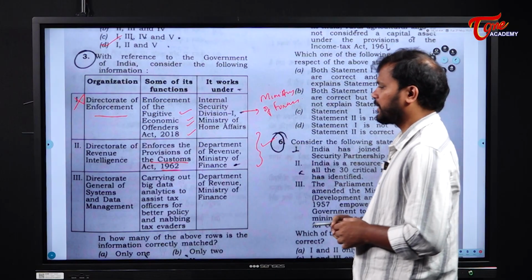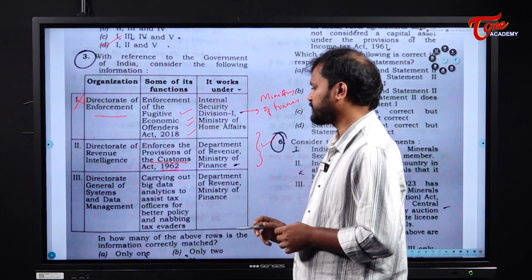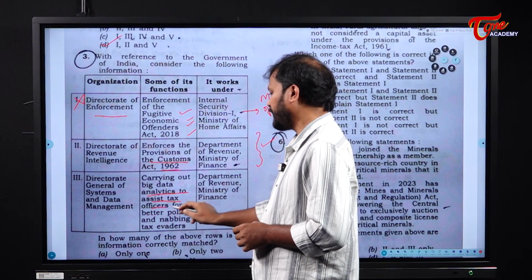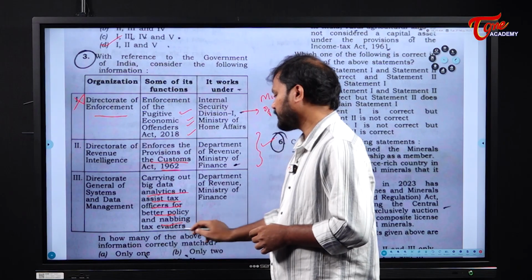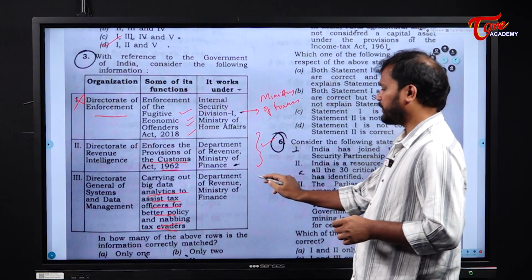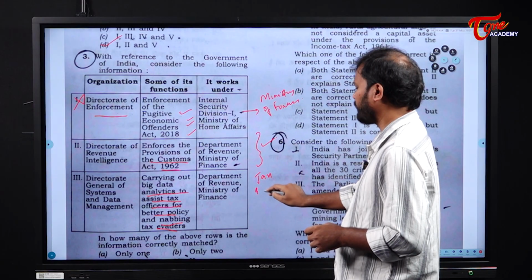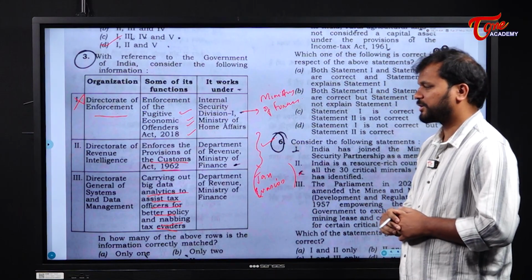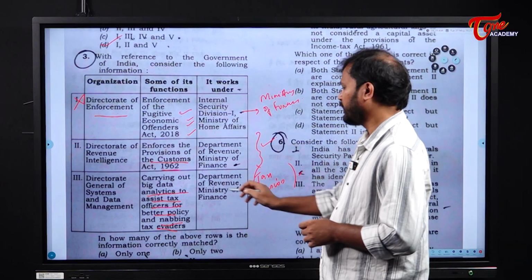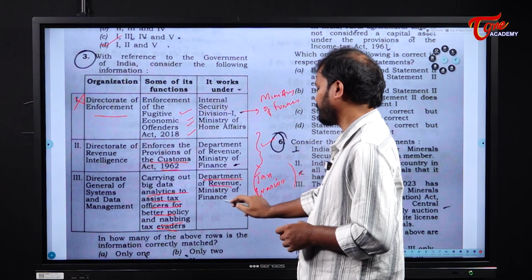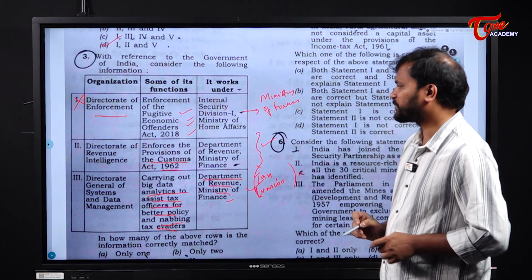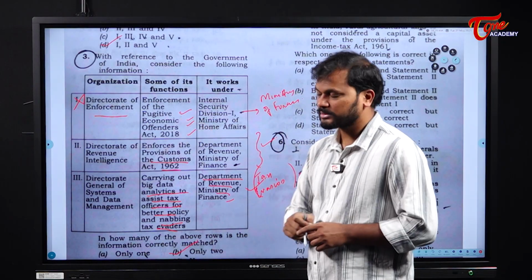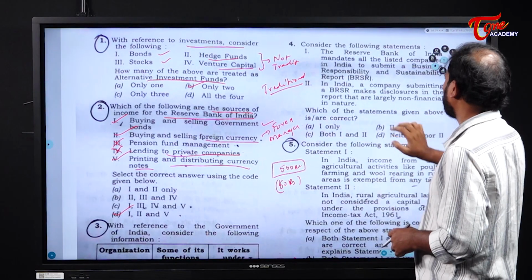Yes. Next, Director General of Systems and Data Management, carrying out big data analytics to assist tax officers for better policy and nabbing tax evaders. The prevention of tax evasion is one of the main functions of the Director General of Systems and Data Management. Okay, and it is part of the Department of Revenue, Ministry of Finance. This is also correct. So if you see the options, only 2 of them are correct because the first one is wrong. Clear? Next, the fourth question.